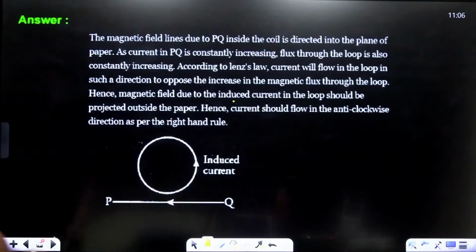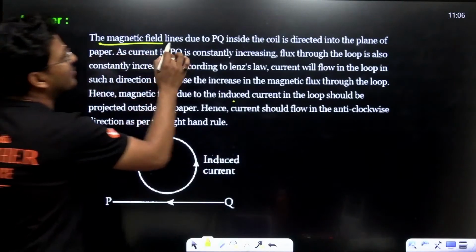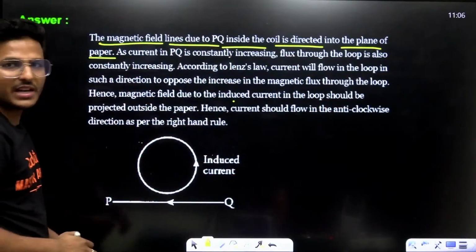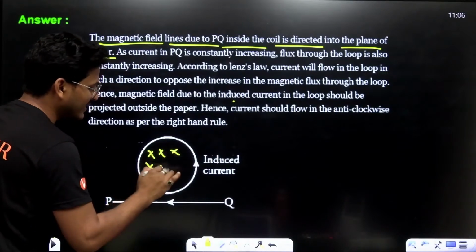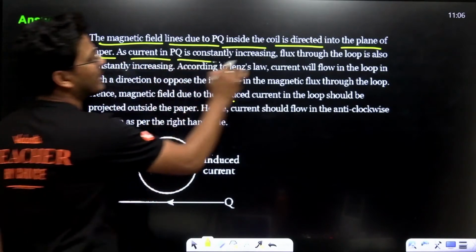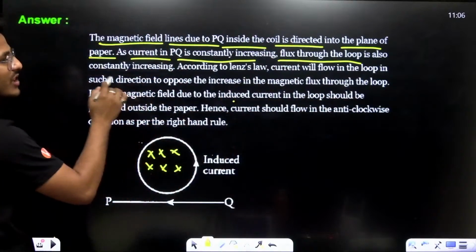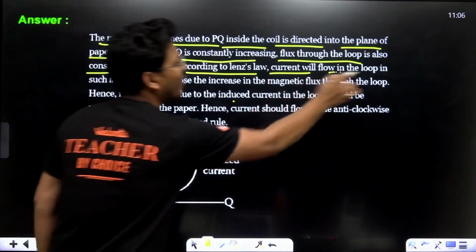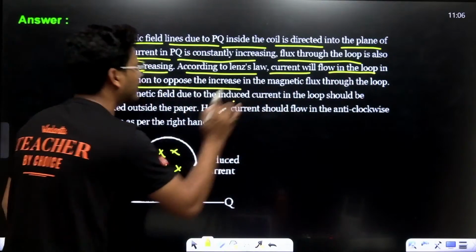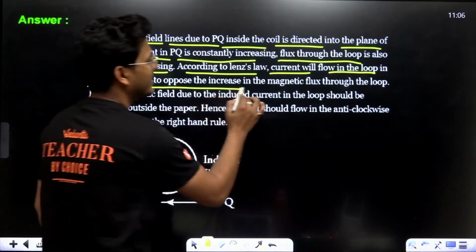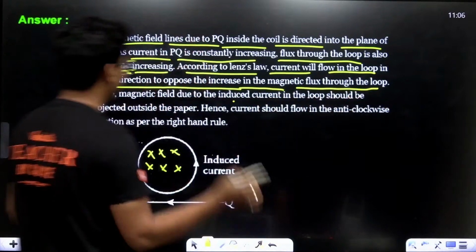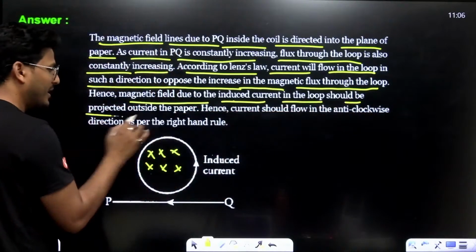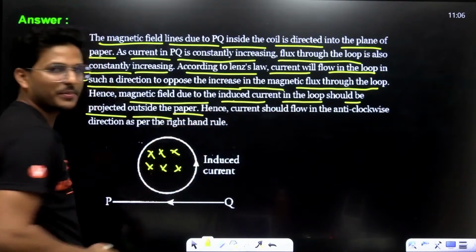Alright. Now, come to the standard answer. See, the magnetic field lines due to PQ inside the coil are directed into the plane of the paper, that is cross, cross, cross. As current in PQ is continuously increasing, flux through the loop is also continuously increasing. According to Lenz's law, current will flow in the loop in such a direction as to oppose the increase in the magnetic flux through the loop. Hence, the magnetic field due to induced current in the loop should be projected outside the paper.